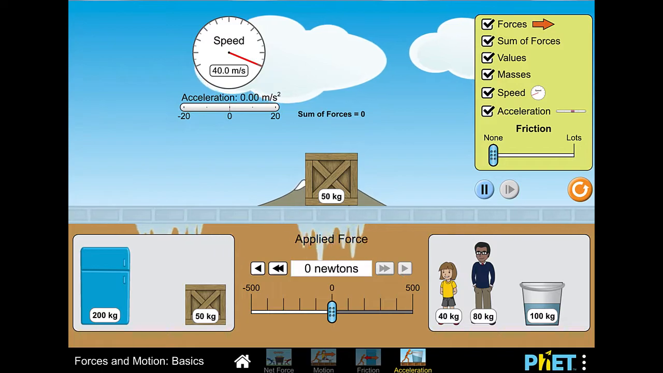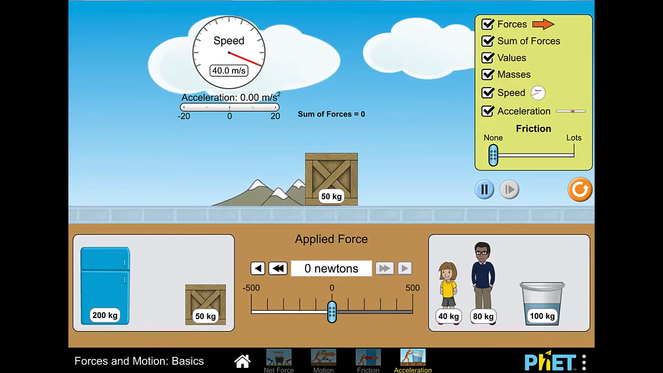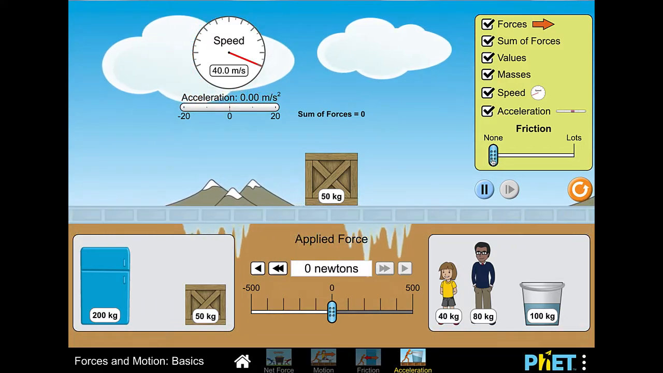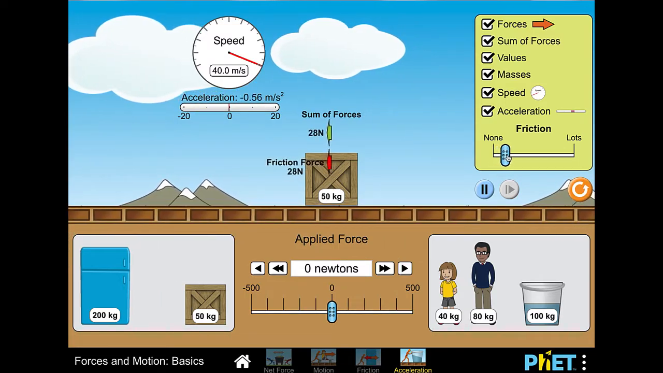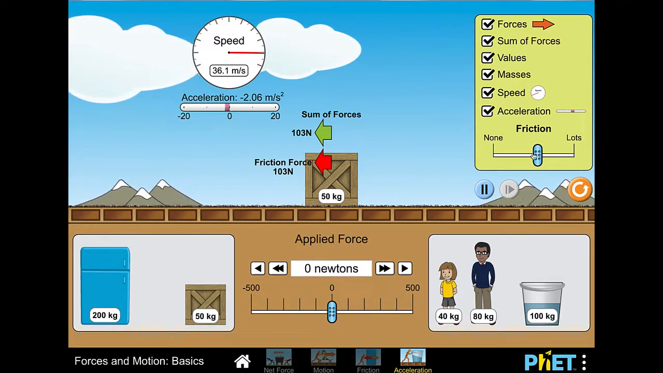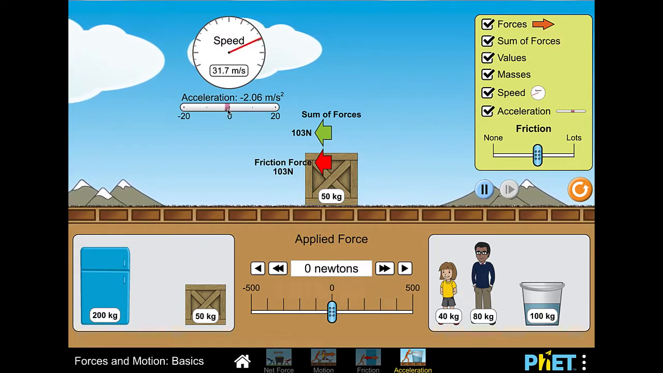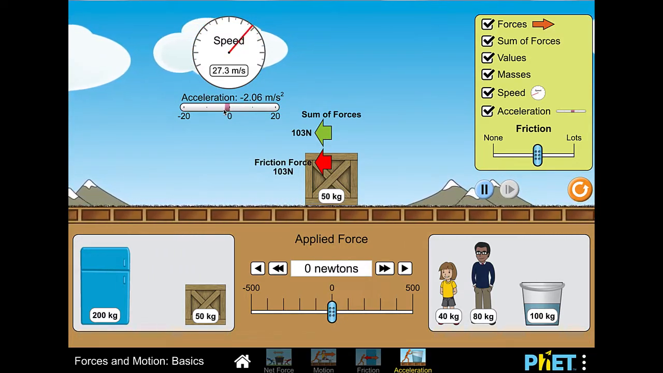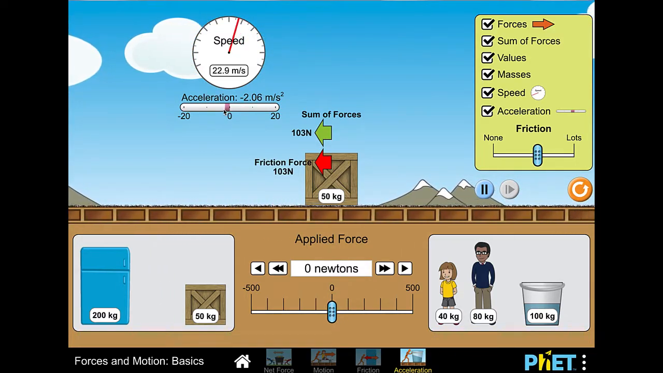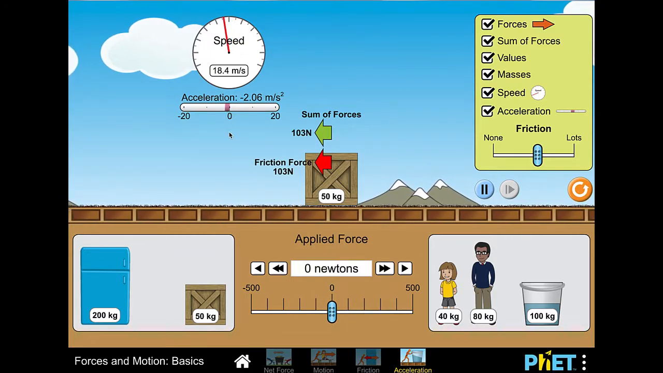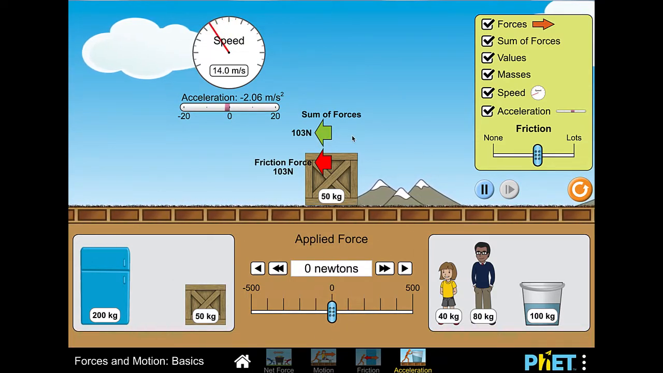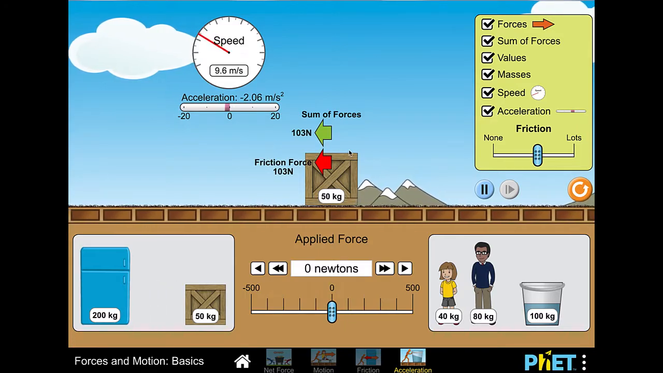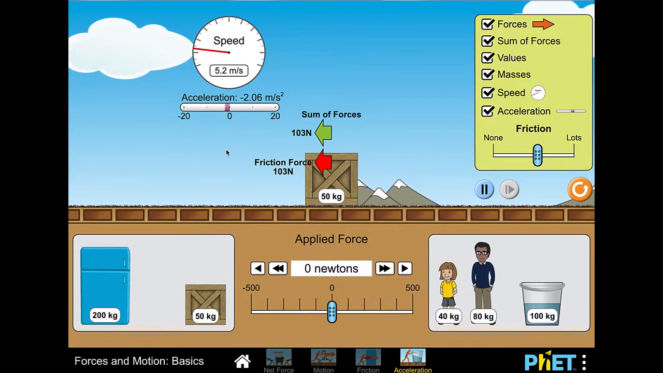But in the real world, there's something that is missing in this simulation. Remember earlier when I turned off friction? If we turn friction back on, notice what happens. Forces are immediately unbalanced, and this object accelerates. Friction always works against the direction of motion, and so friction is always going to slow things down. Our sum of forces is in the direction opposite of motion, and we see this accelerating to a stop. This is typically what we're used to in the real world.